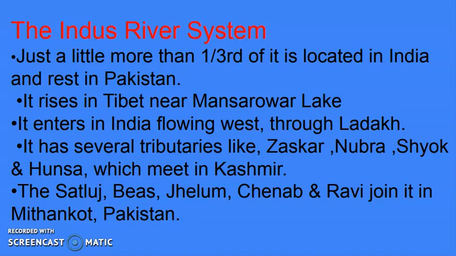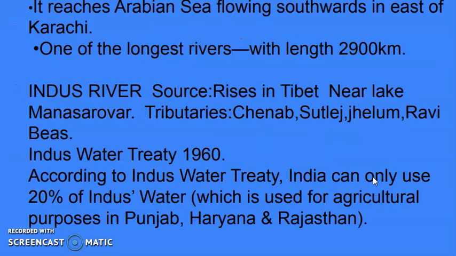These are also the names of the tributaries of the Indus River: the Satluj, then Beas, then Jhelum, then Chenab and the Ravi. These five are the famous tributaries of the Indus River. The Indus River is famous for these five tributaries only, and they join the Indus River together near Mithankot of Pakistan.